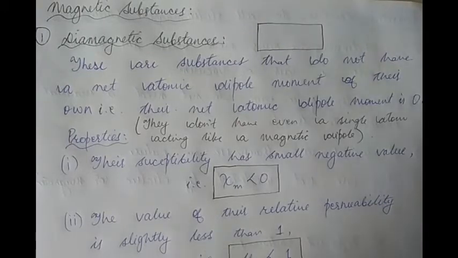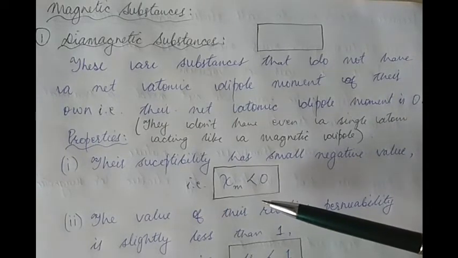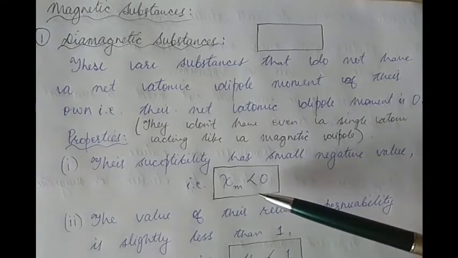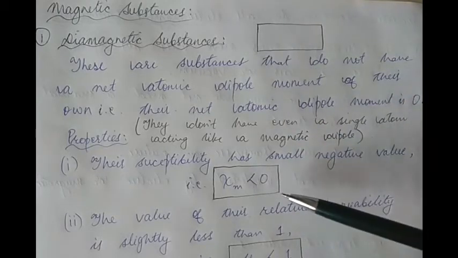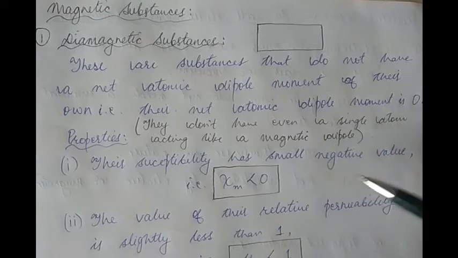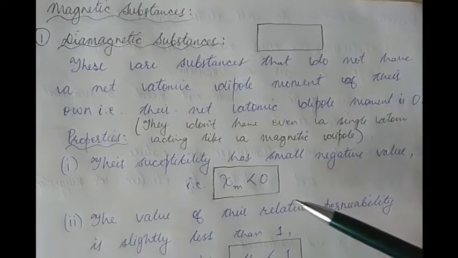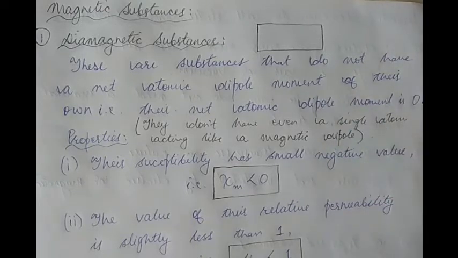Let us look at its properties. Diamagnetic substances have a small negative value of susceptibility, that is, χm is lesser than 0. The value of the susceptibility, mind you, gives us an idea about how likely it is for the substance to get attracted by a magnet. Since it has a small negative value, lesser than 0 of course, diamagnetic substances are not attracted by a magnet at all. They are in fact lightly repelled by magnets.